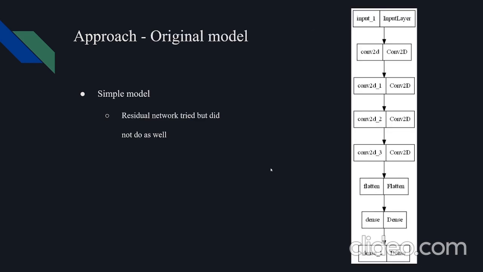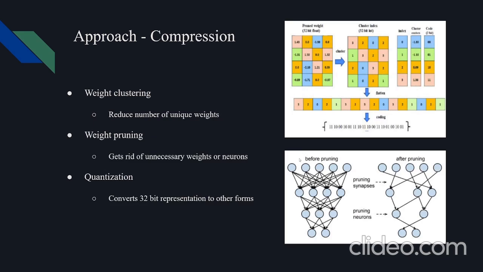This is my original model. It's very simple, made up of 2D convolution layers and a few dense layers. The simplicity helps because it gets called so many times. I tried using a residual network, but it did not work as well as this simple network. After this, compression was done.